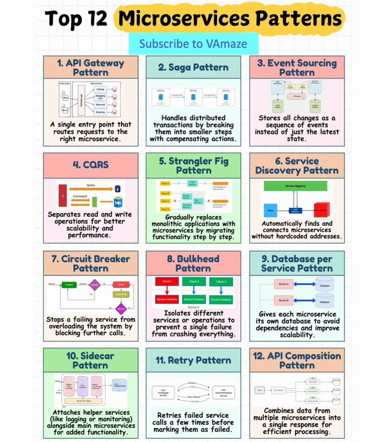The Gateway Guardians, patterns 1 through 3. The API Gateway Pattern. The single point of truth. The API Gateway pattern serves as the architectural bouncer for your microservices ecosystem. Rather than exposing dozens of service endpoints to clients, the gateway provides a unified interface that handles routing, authentication, rate limiting, and request transformation. This pattern solves the fundamental problem of client complexity.